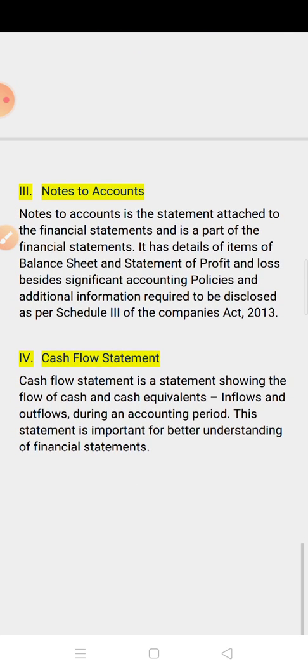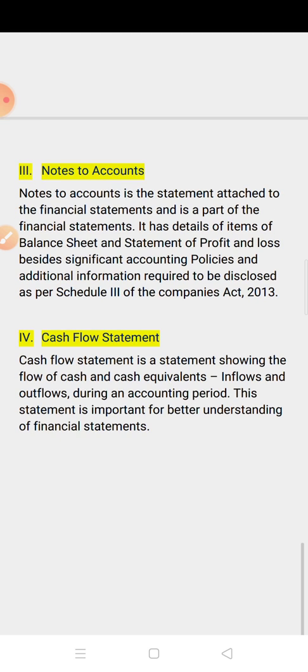Next is notes to account. Notes to account we have already done. It is the statement attached to the financial statement and is a part of the financial statement. It has details of items, like in shareholder fund, the first subheading is share capital. In share capital, there are different types, like authorized capital, issued capital, subscribed capital. So all the details of the headings or subheadings you have to maintain in the notes to account.